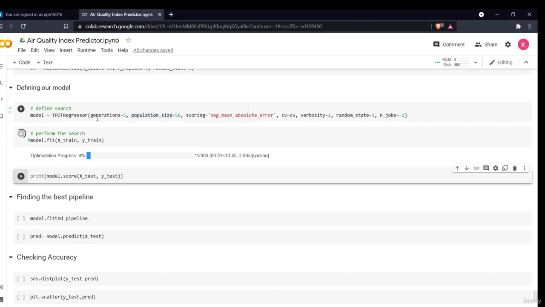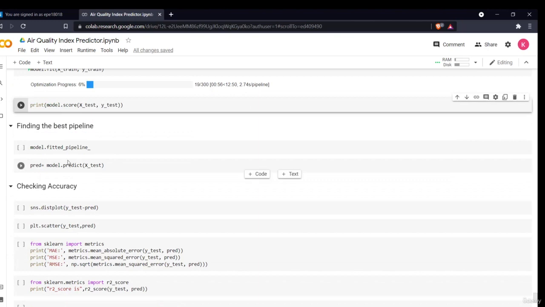I have just shown you how to use TPOT and how to define the model. Then you have to do the same things: you fit your model with the train data, you print your model score to see how your model performed, and then you can also see which is the best fitted pipeline.